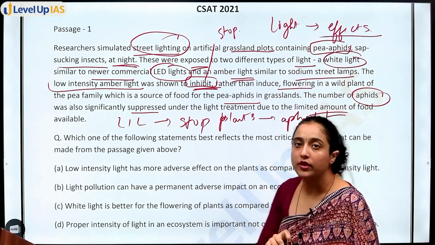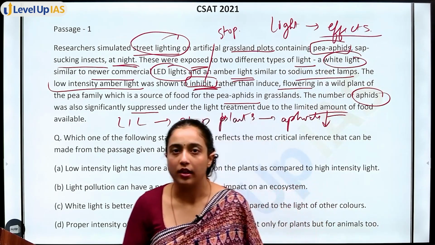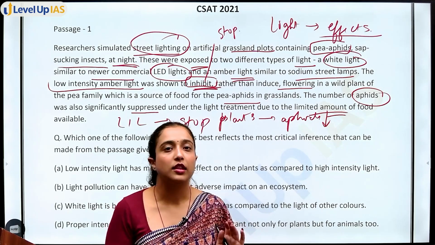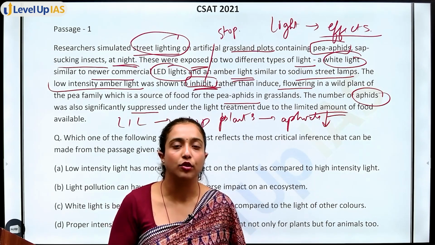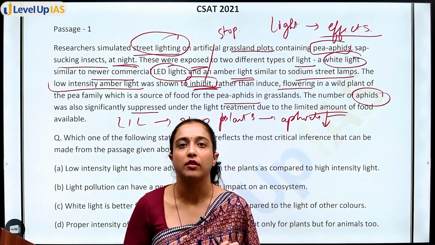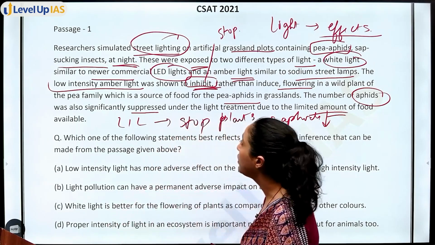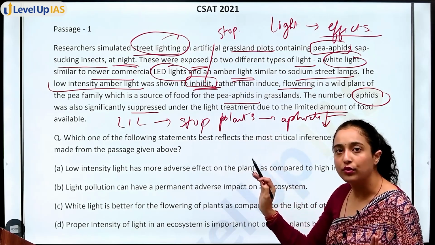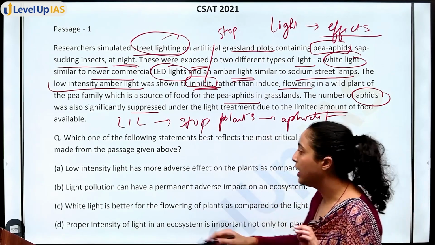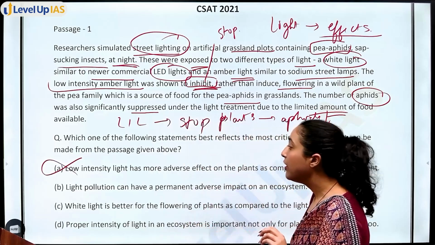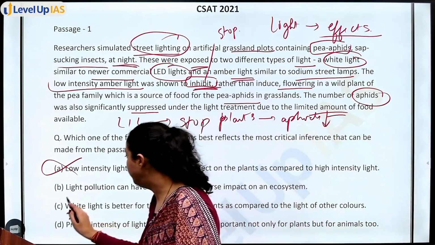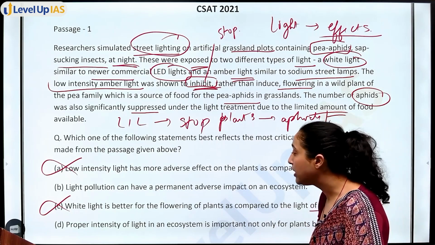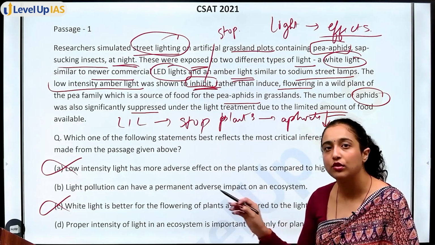How under influence of light at night, natural light नहीं थी, there were two types of light, white light and other light, but white light and other light के बीच में comparison नहीं बताया. We don't know which one was better, which one was causing more bad effects or not. We know that इस low intensity light से ये हुआ, high intensity light से क्या हुआ, we don't know. So firstly I know comparison नहीं है low and high intensity के बीच में. Comparison white light and other color light के बीच में भी नहीं है. White light is better for flowering of plants, ऐसा भी there is no statement.